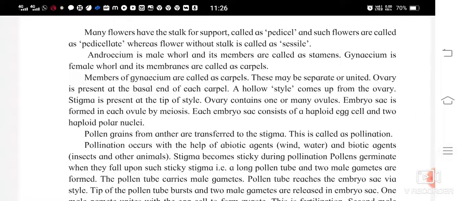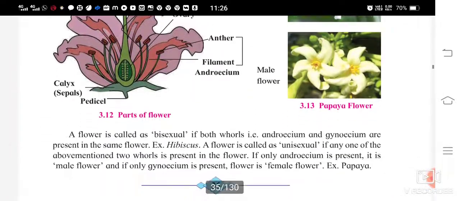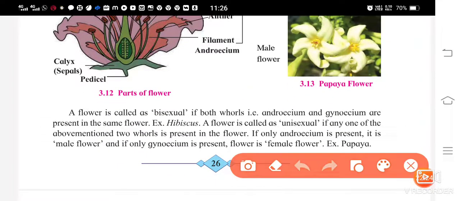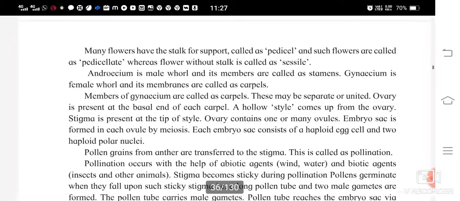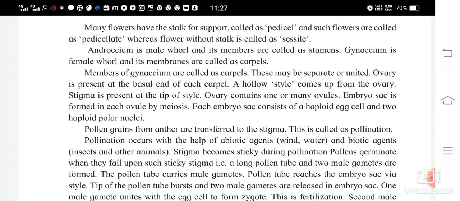Many flowers have a stalk for support called a pedicel, and such flowers are called pedicellate, whereas flowers without a stalk are called sessile. You know, some flowers have this pedicel. See the stick-like part, that is called the pedicel. So some flowers have a pedicel for support and some do not. The flowers which have this pedicel for support are called pedicellate, and the flowers which do not have this stalk are called sessile flowers.